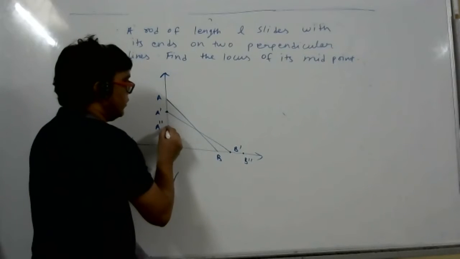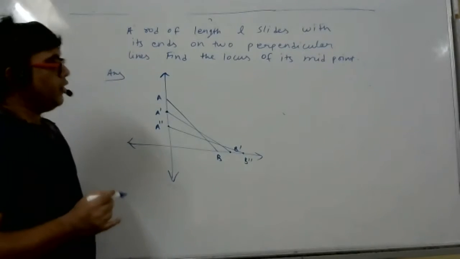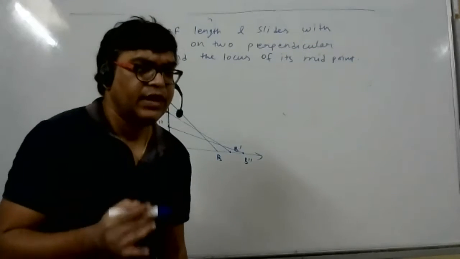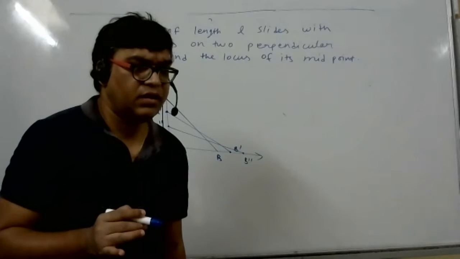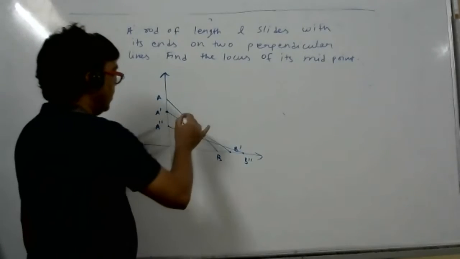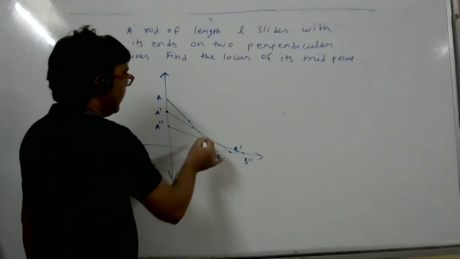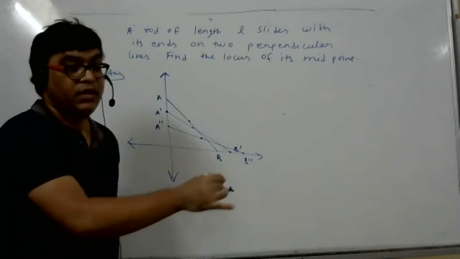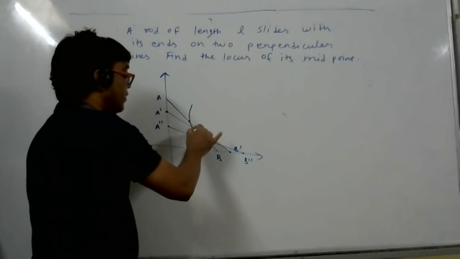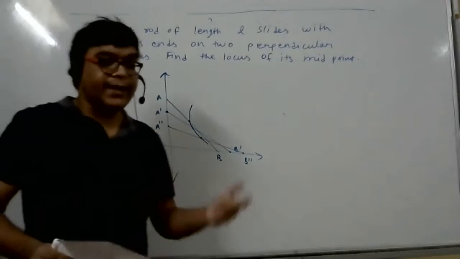Now what will happen, students? This process will continue. Each time, in each situation, the midpoint of the rod will be at the same place or a different place? Different places. So the midpoint is here, this time here, this time here. Then you join all the midpoints in every instant. What you will get? You will get a curve, a circle. That is okay. We don't know.